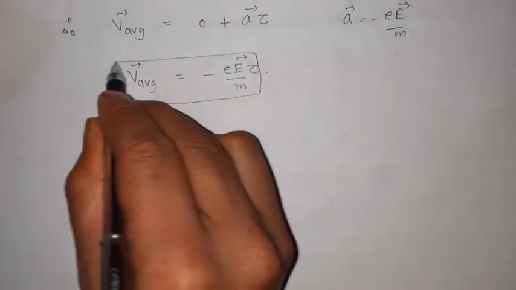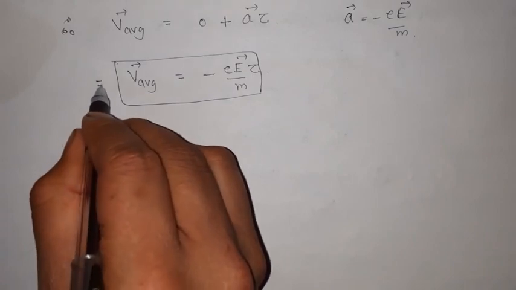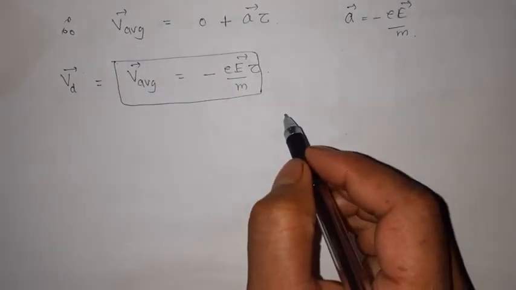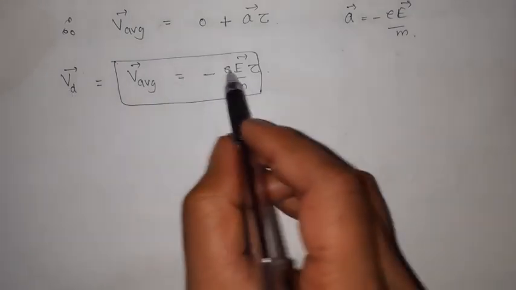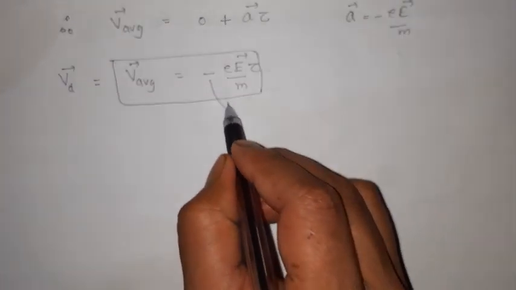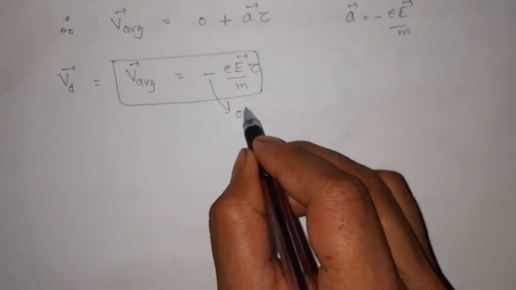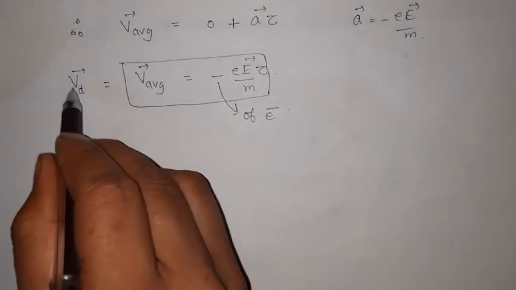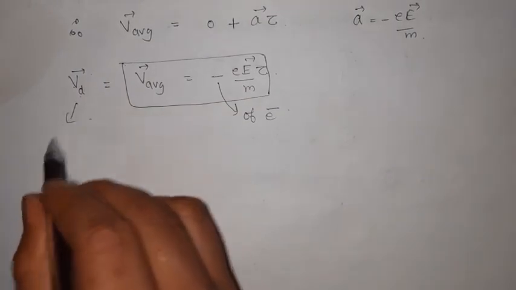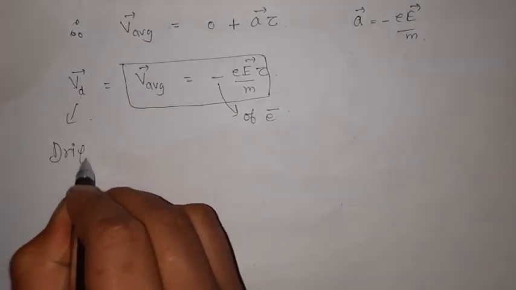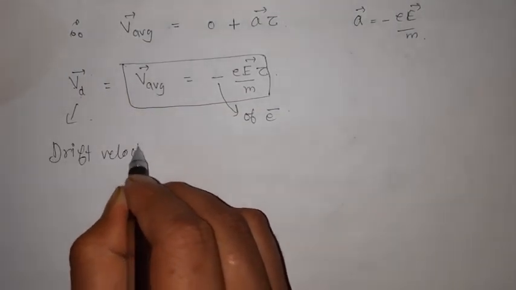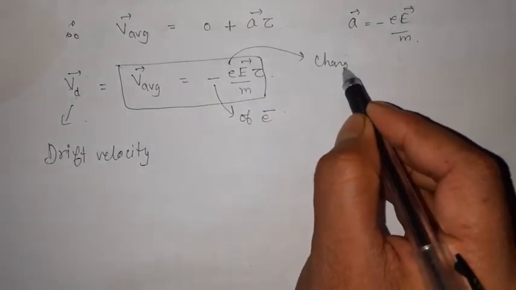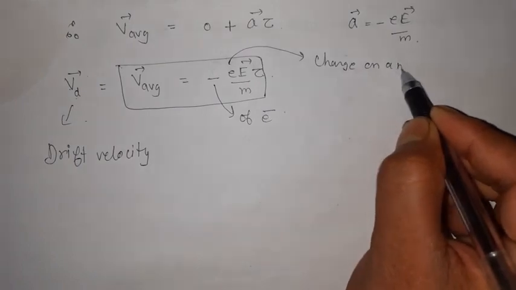Okay, this is what? This is the average velocity, and this average velocity is said to be the drift velocity. Okay, so this is the drift velocity. The negative sign is indicating it is of an electron. So the drift velocity of electron we have taken. So what is Vd? This is said to be drift velocity. And what is the e over here? It is the charge on an electron.